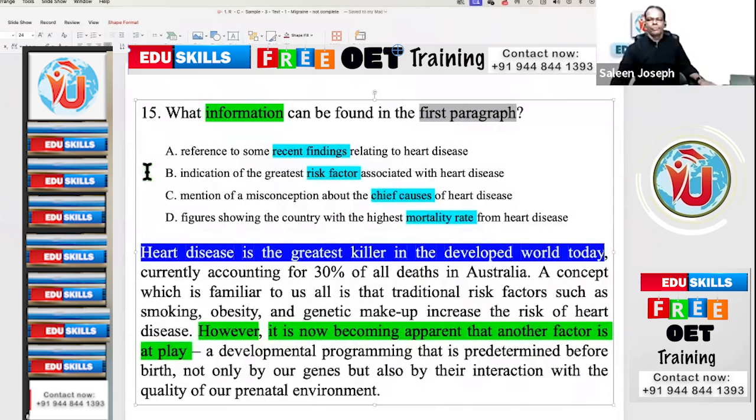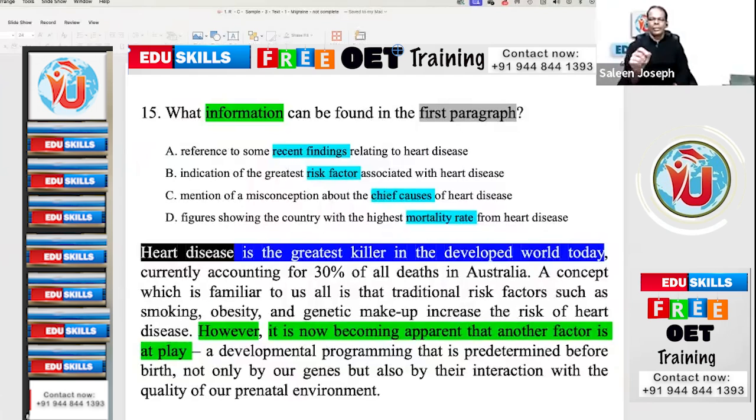Heart disease, heading. That is the main concept. Below that, you write risk factors. In front of risk factors, you can put a semicolon. Then traditional risk factors.